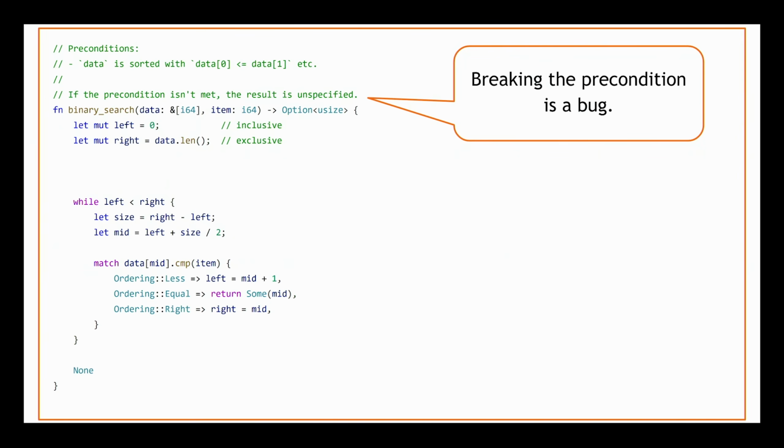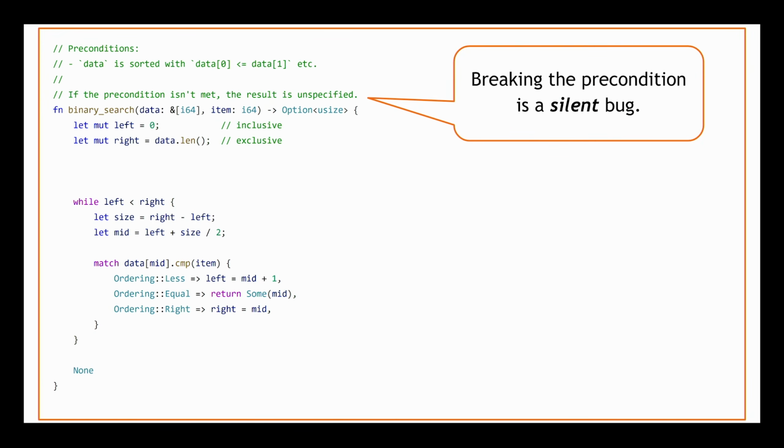That precondition is not actually checked or enforced by anything here. So breaking the precondition is a bug, but it's not just a bug, it's actually a silent bug. It's unfortunate because breaking the precondition will not blow up our code and cause a panic, and instead what we're going to get is garbage in, garbage out. So we had one problem, which is that the precondition is violated, and now we have two problems. The precondition was violated, the data isn't sorted, and also this function returned something that we didn't necessarily expect.